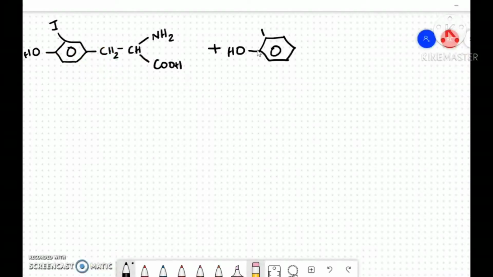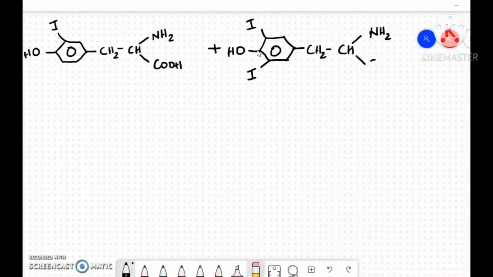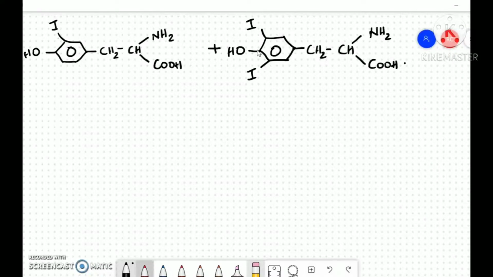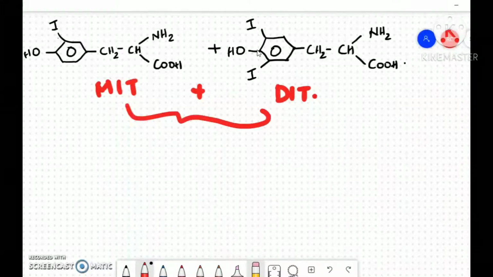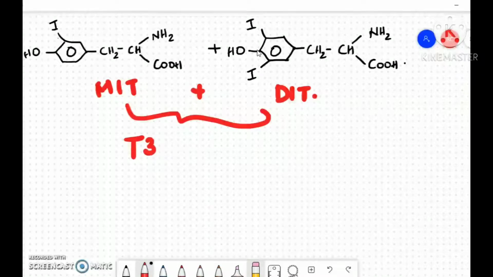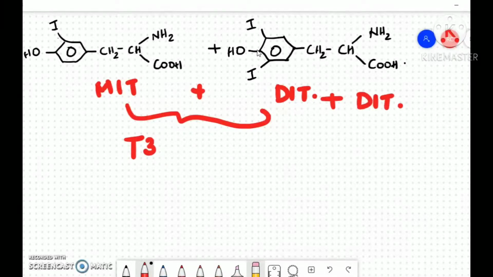It involves the coupling or fusion of the 2 iodinated tyrosine residues. Monoiodotyrosine couples with a diiodotyrosine residue to form T3, that is triiodothyronine, and 2 diiodotyrosine residues couple to form T4